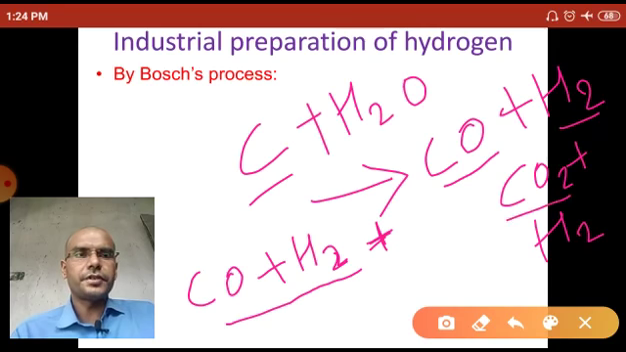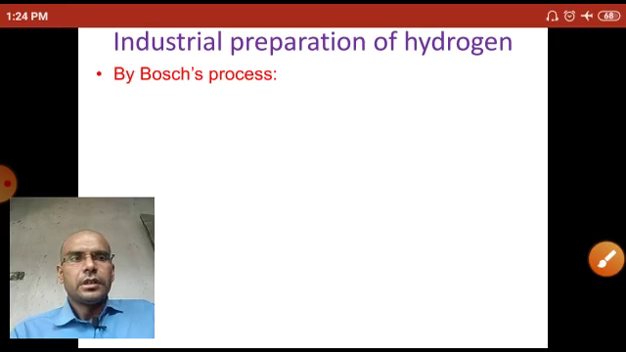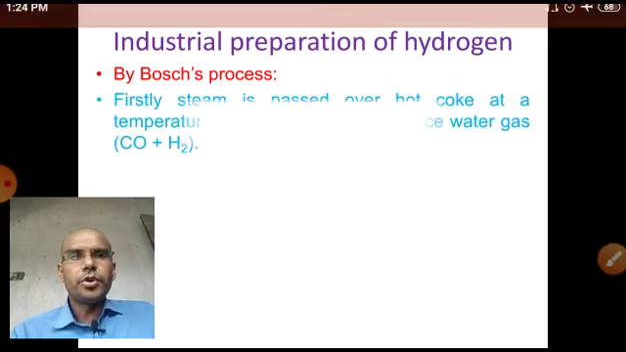Now in this process, the carbon dioxide that is formed is a byproduct, but we require the hydrogen gas. So first we remove the carbon dioxide by passing this mixture through the water. Carbon dioxide dissolves in the water and hydrogen does not dissolve in the water. Then we get the hydrogen gas. So let's see the Bosch process.